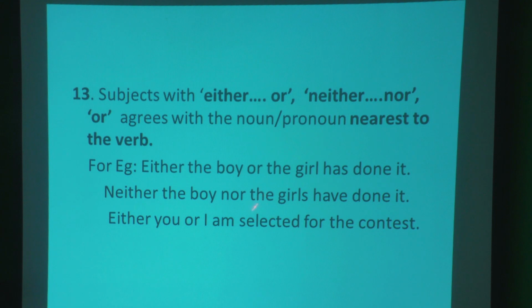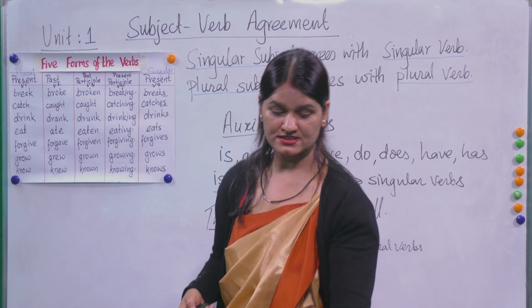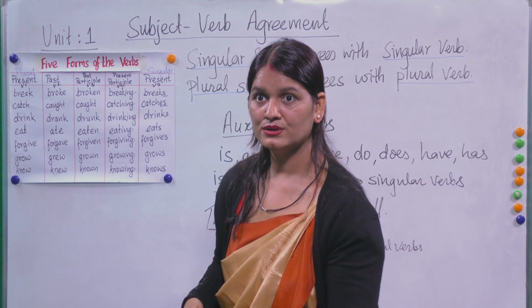Neither the boy nor the girls. Look, the boy is here, but we have to look at the nearest subject. So the girls, plural, so have is also plural. Either you or I am selected for the context. Look at you and then I, this am agrees with the nearest one, I, so I am selected for the context. In this way, we will do.